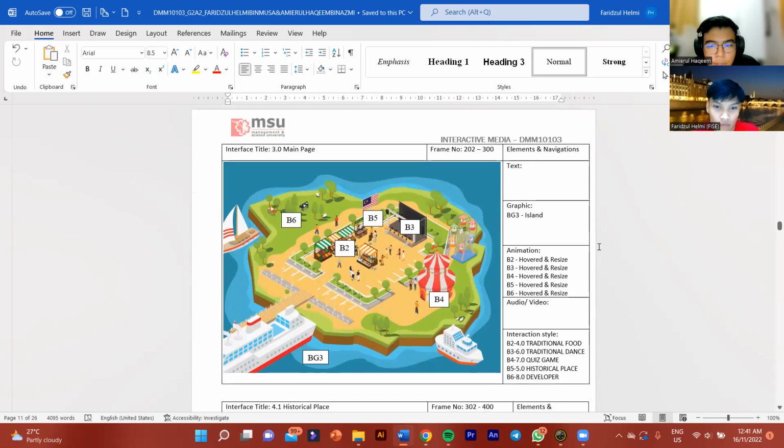So for the 3.0 main page, we have four or five buttons, six actually, six buttons with frame numbers 202 to 300. The graphic background is the island. For the animation we have the button hover and resize, same as B2 to B6. Next.